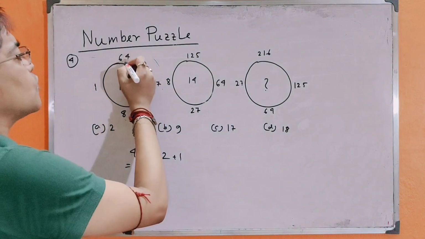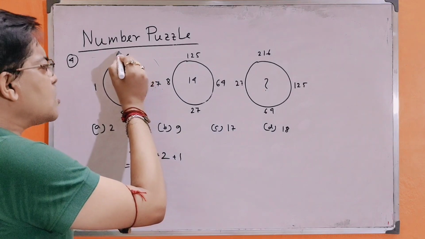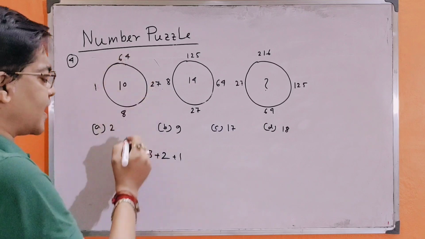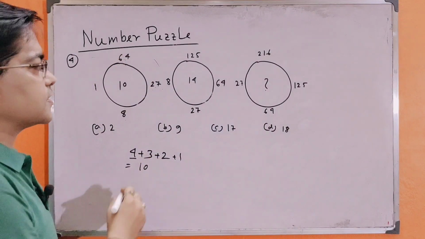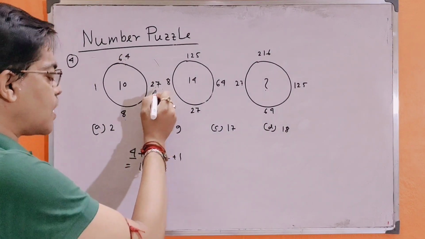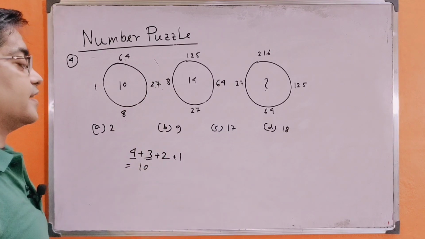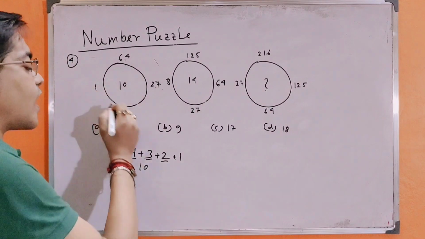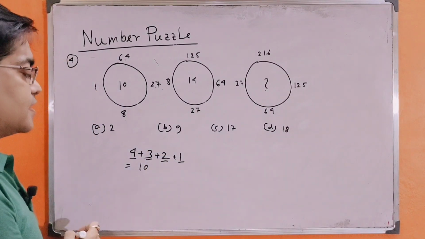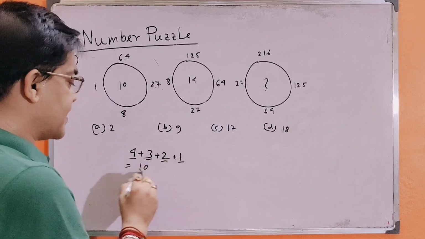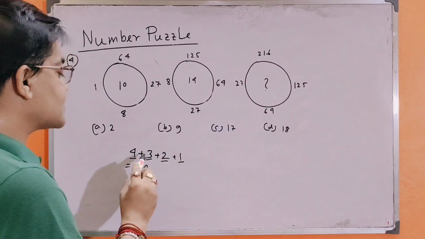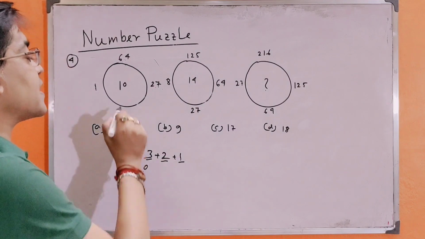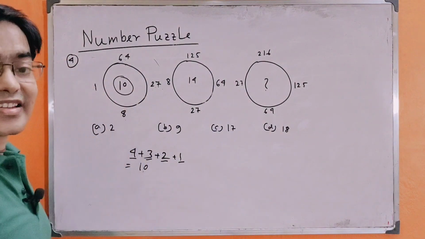Now we have to determine the cube root of 64. What is the cube root of 64, friends? It is 4. What is the cube root of 27? It is 3. What is the cube root of 8? It is 2. And of 1 is 1. The sum of these numbers is 4 plus 3 plus 2 plus 1 is equal to 10. 10 is inside the circle.